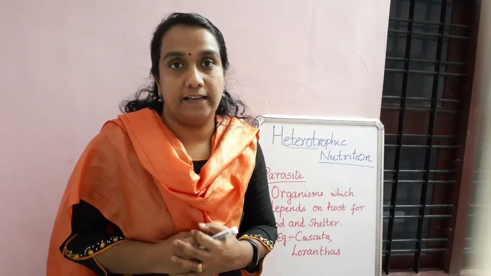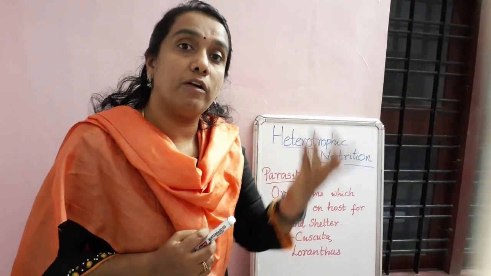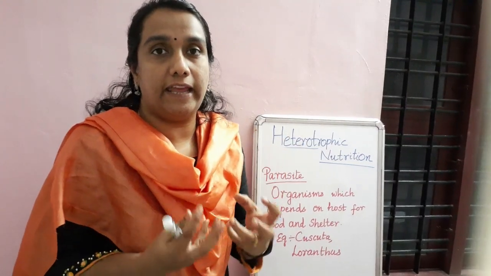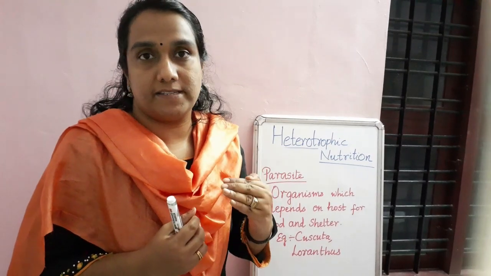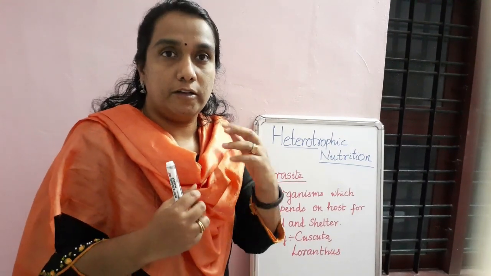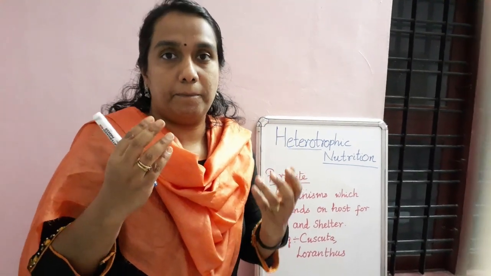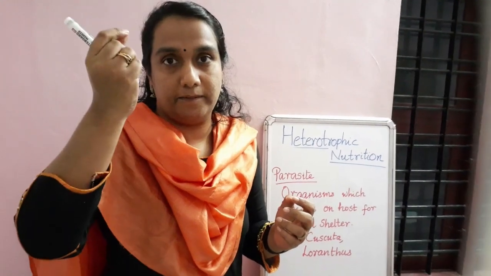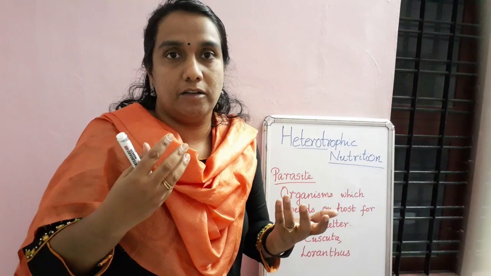What is a parasite? A parasite is an organism which lives on another organism and takes food and shelter from the host. That is known as a parasite. Now I will tell about your body. Maybe some people have lice on the head, right? Head lice. What is it drinking?